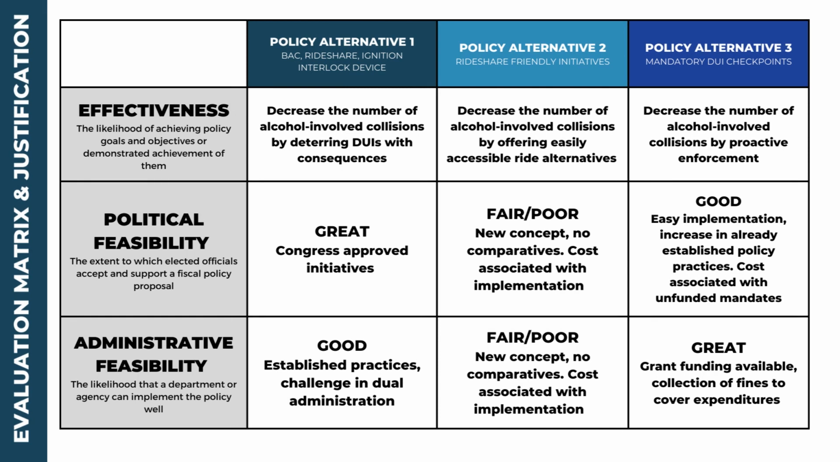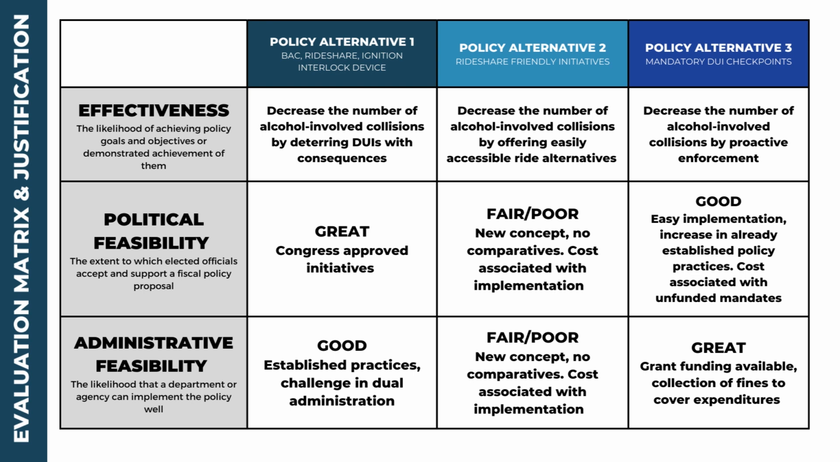Here you can see the evaluation matrix and justification for policy 1, 2, and 3. We're taking a look at effectiveness, political feasibility, and administrative feasibility. Policy 1, the effectiveness is going to be the decreased number of alcohol-involved collisions by deterring with those consequences. Policy 2 is going to be the same type of decrease that we're looking for, but we're offering easily accessible ride alternatives versus that driving under the influence. And policy 3 is going to be a decrease in the number of alcohol-involved collisions by proactive enforcement, stopping those drivers from getting far enough to cause a collision.